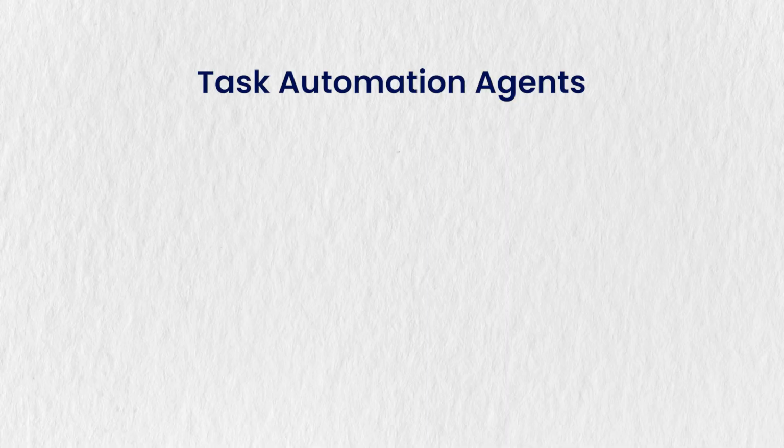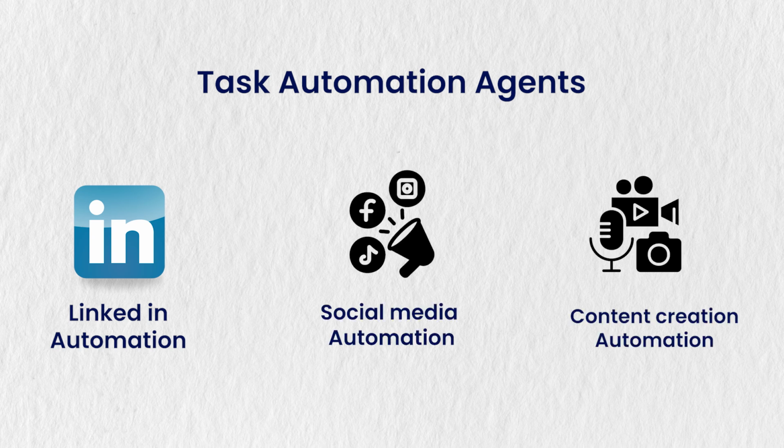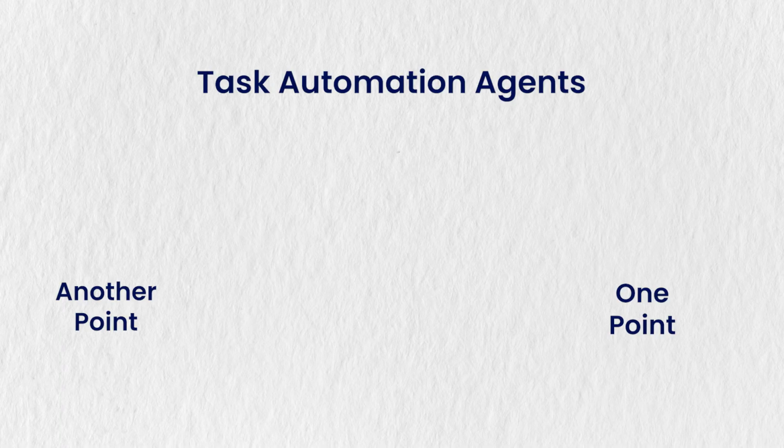A lot of businesses have a lot of different tasks that can be automated using these task automation agents. Some of the tasks could be, for example, LinkedIn automation, social media automation, content creation automation, or getting data from one point to another point. So there are a lot of tasks that can be automated using task automation agents.